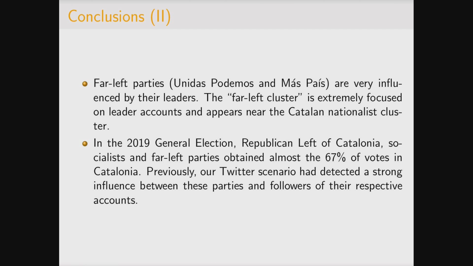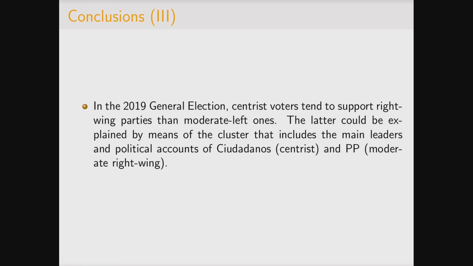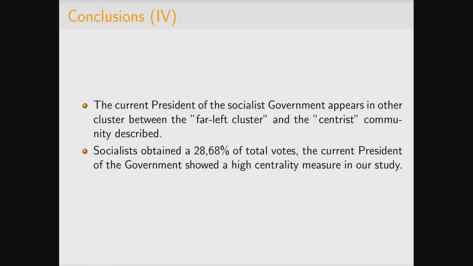On the other hand, the Republican Left of Catalonia party, socialist and far-left parties obtained almost 67% of votes in Catalonia, and in our Twitter scenario we detected a strong influence between these parties and followers of the respective accounts. In the same general election, centrist voters tended to support right-wing parties rather than moderate left ones, and the latter could be explained by the cluster that includes the main leaders and political accounts from centrist and moderate right-wing parties.